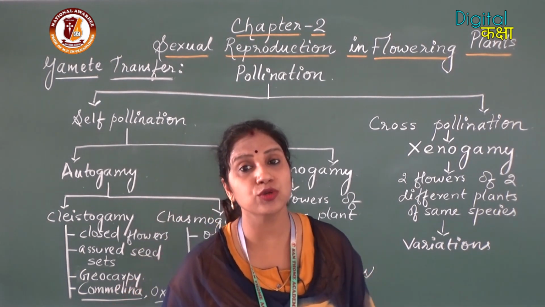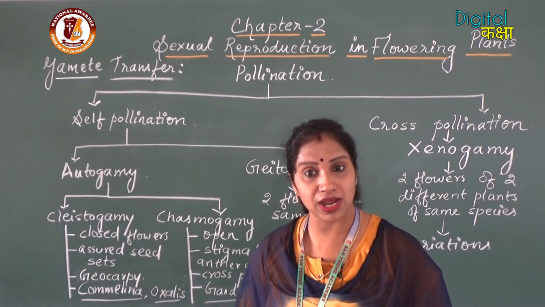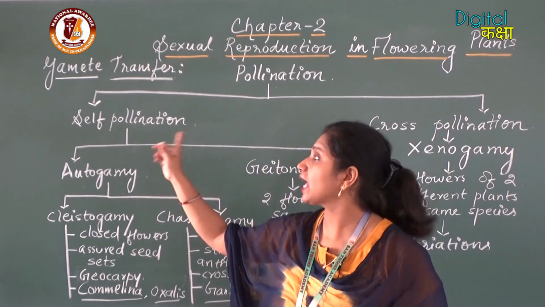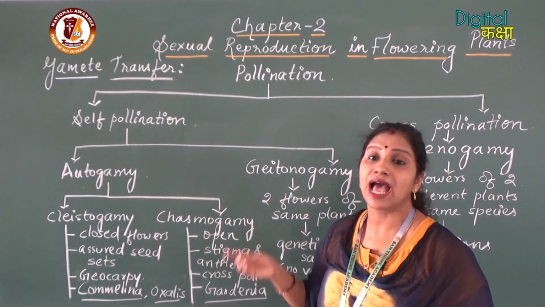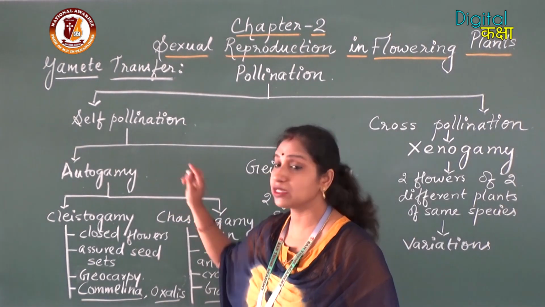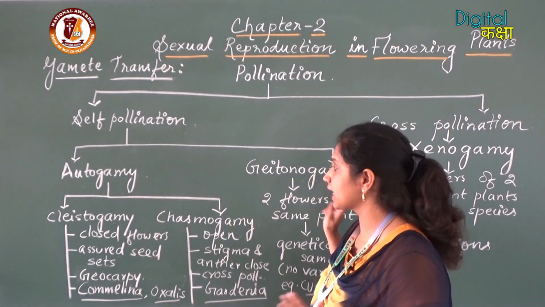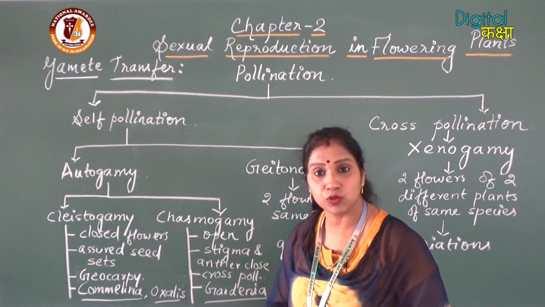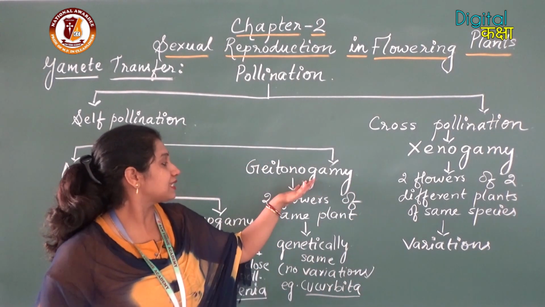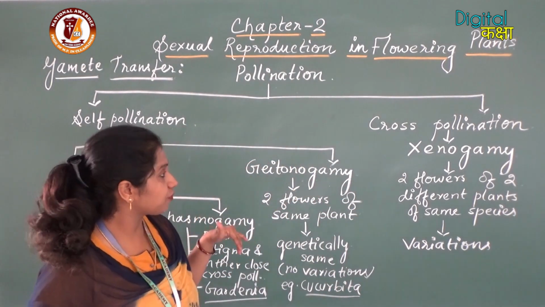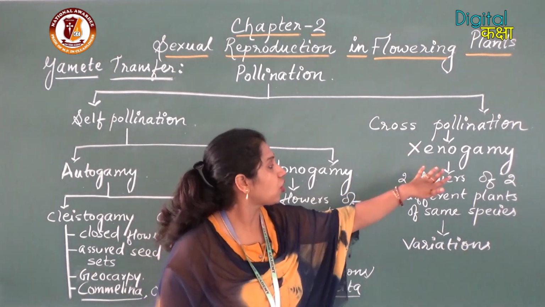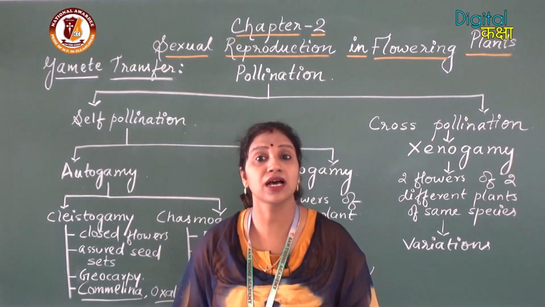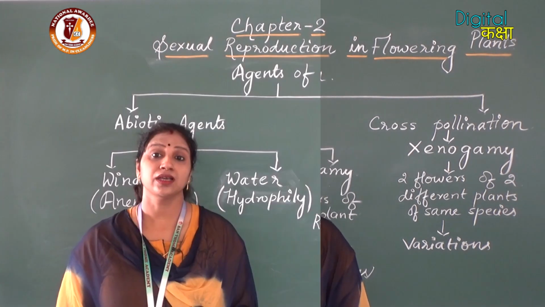So this was about the process of gamete transfer in flowering plants, that is pollination, which can be self-pollination and cross-pollination. Self-pollination, that is autogamy and geitonogamy. Autogamy has two types, claistogamy and chasmogamy. Geitonogamy is also a type of self-pollination. Cross-pollination or xenogamy. So here we have discussed the pollination process.